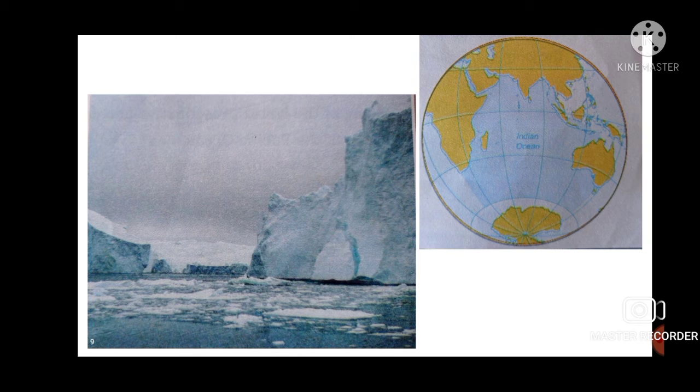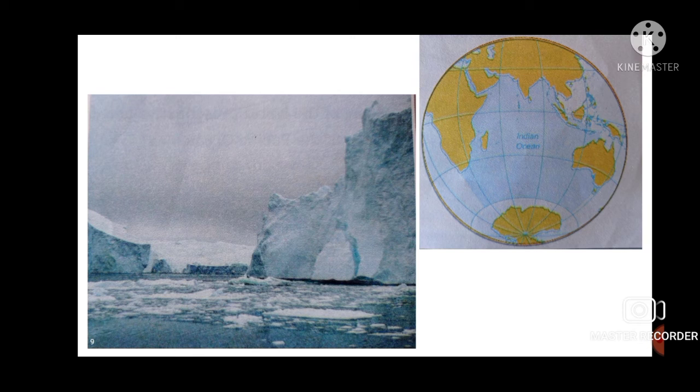Now we are going to learn about oceans. There are five oceans: the Pacific Ocean, the Atlantic Ocean, the Indian Ocean, the Southern Ocean, and the Arctic Ocean. A rich variety of plants and animals are found in these oceans. Together they are called marine life. Now what is included in marine life? Plants and animals that are found in the ocean.